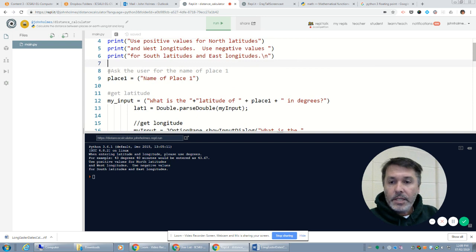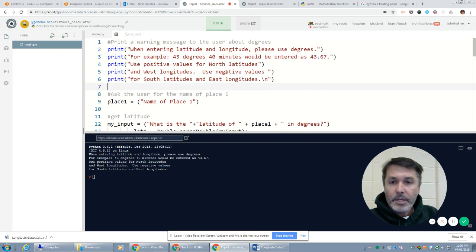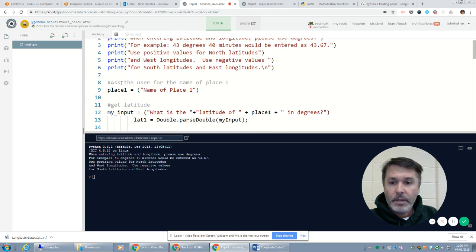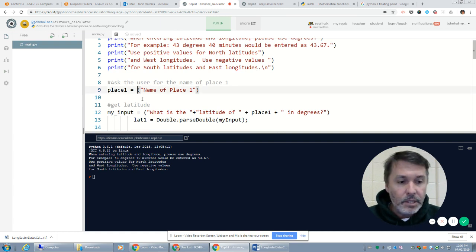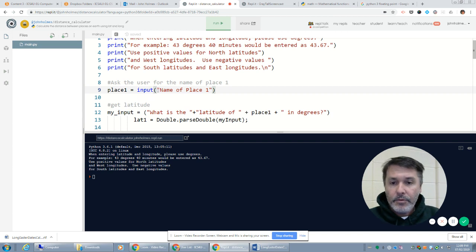So first thing is I'm going to add a comment: ask the user for the name of place one. I had a comment up here, print a warning message to the user about degrees. Another comment, ask the user for the name of place one. So place one is going to be my variable name. I don't need to declare it in Python. I'm going to use the input function. The input function receives as a parameter the name of place one, and maybe I'll put a colon and a space. By default, the input function returns a string value, so whatever I type here will be assigned as a string.